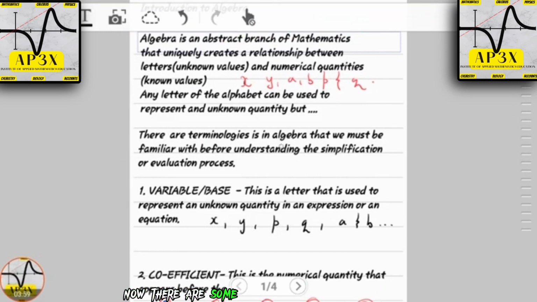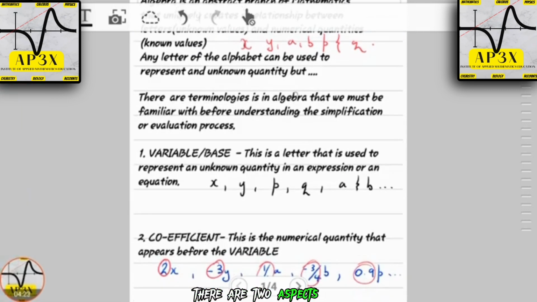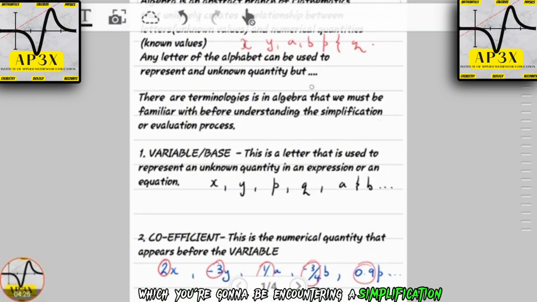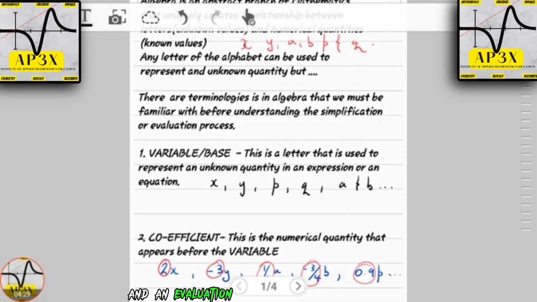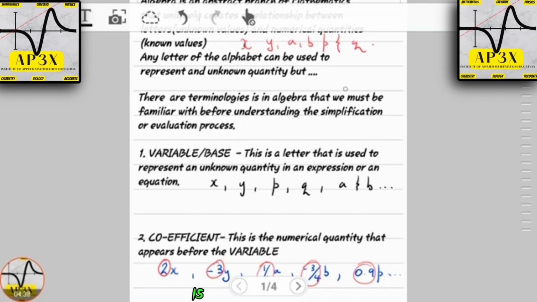Now, there are some terminologies that math instructors, tutors, and teachers use when explaining, and if a student is not fundamentally aware of these terminologies, then at times they may be lost whenever a concept is being explained. There are two aspects of algebra which you're going to be encountering: a simplification department and an evaluation, calculation or solving department. Solving is when we get to the topic of equations. Simplification is connected to algebraic expressions.